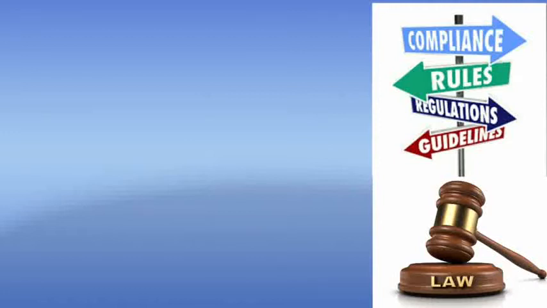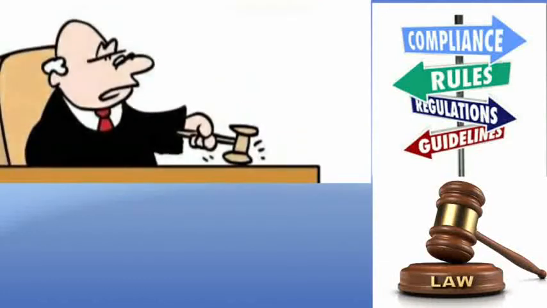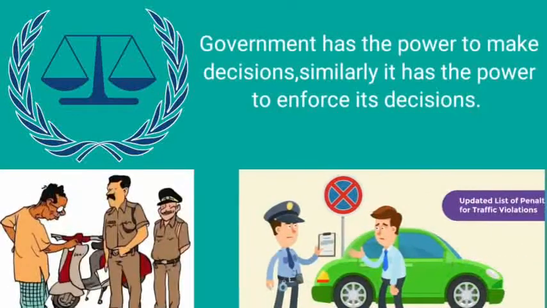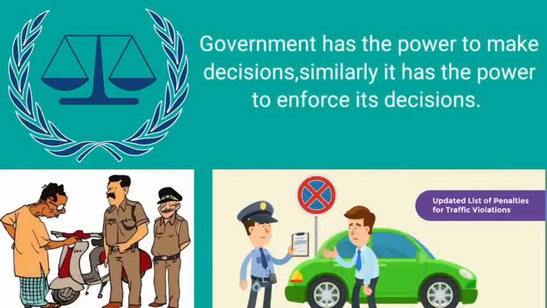and to take legal actions. And also the government makes laws and everyone who lives in the country has to follow them. Then comes another action taken by the government: the government has the power to make decisions. Similarly, it has the power to enforce its decisions, like if anybody is breaking the traffic rule or driving without a license, they can be punished or fined.